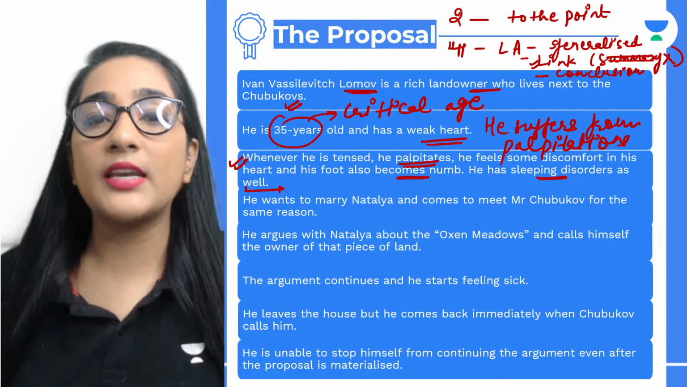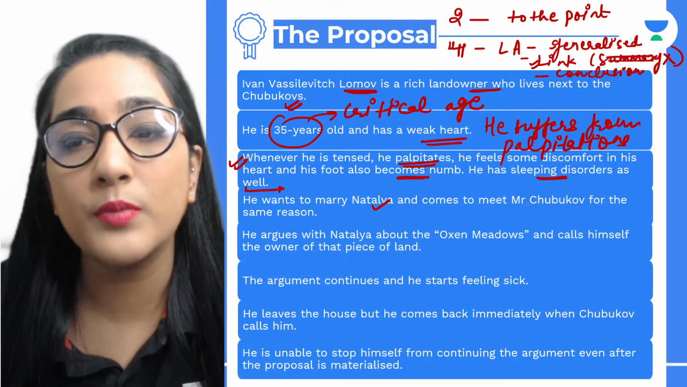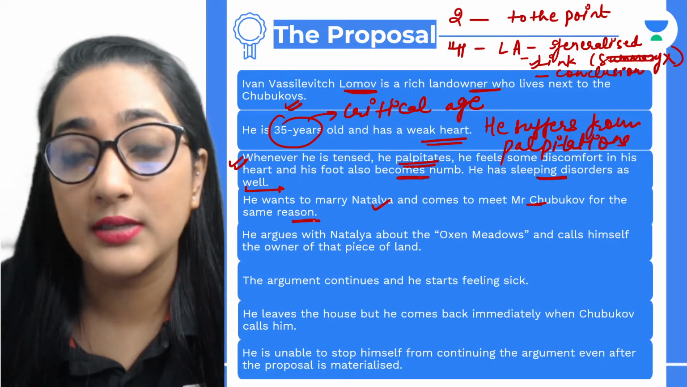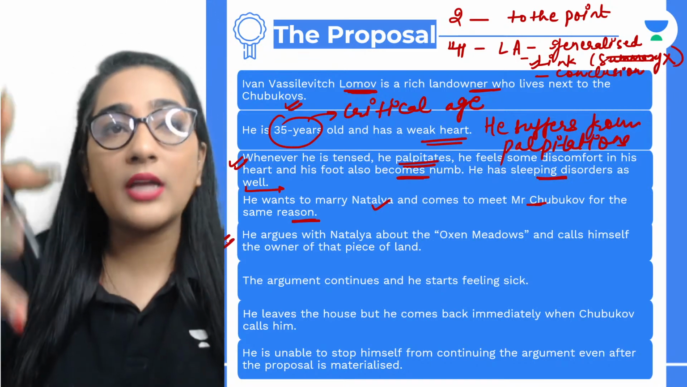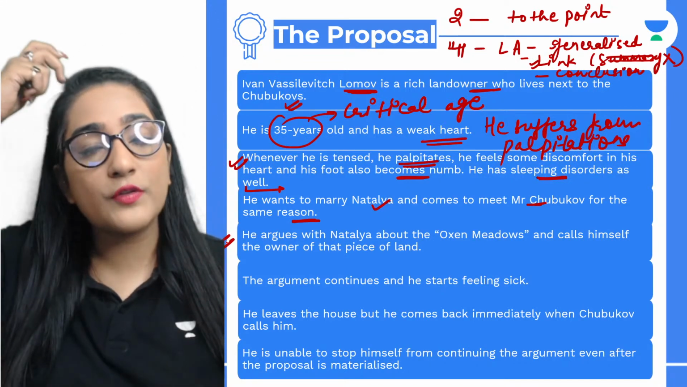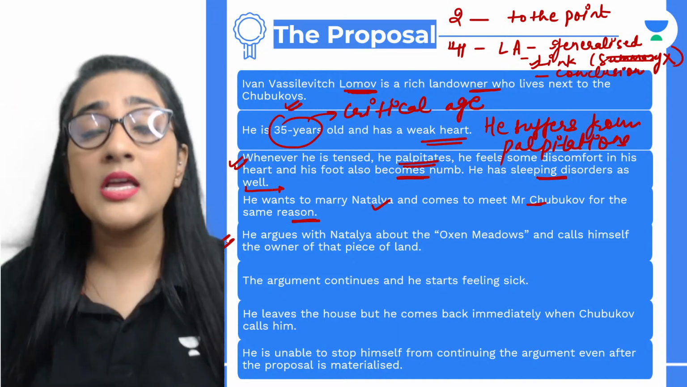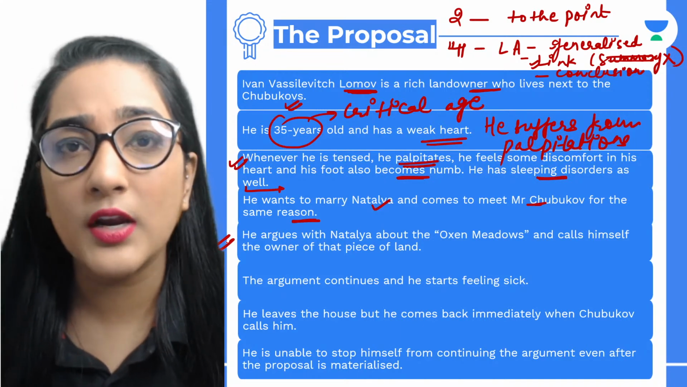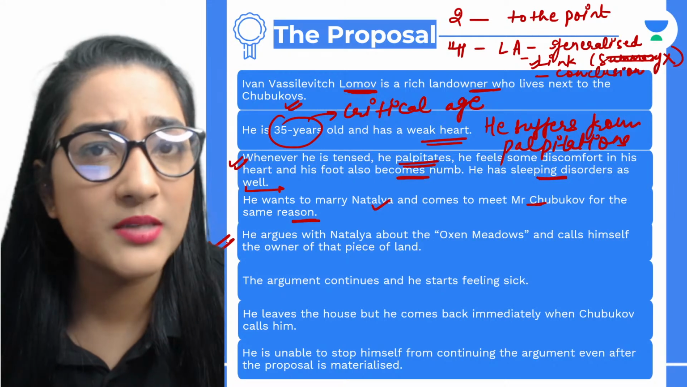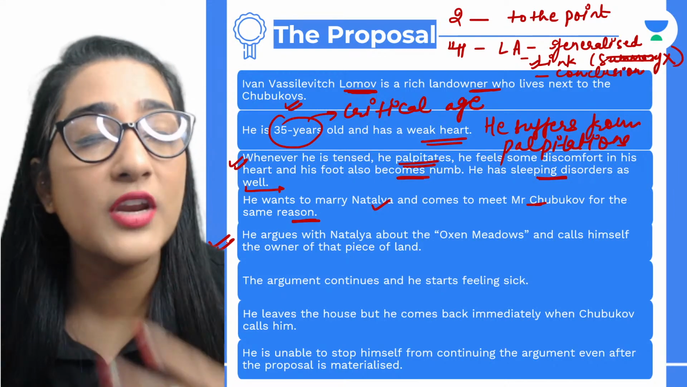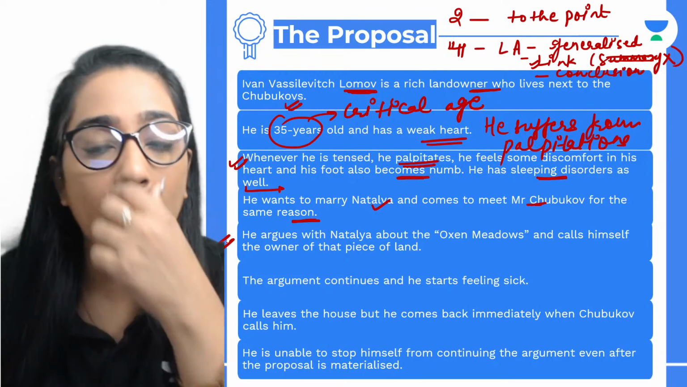So next we see that he wants to marry Natalia and comes to meet Mr. Chubukov for the same reason. He argues with Natalia. Now Natalia appears before him. Okay, she was wearing an apron and she was shelling the peas. They had a conversation which was very nice. I explained it yesterday, guys. Please make sure that you're keeping an eye on every single video that I'm coming up with.